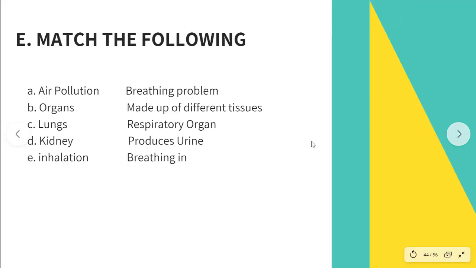The next one is match the following. Here we have not written the question. You can refer to the textbook for that. We've just directly matched the correct sentences. So air pollution, breathing problem; organs made up of different tissues, lungs, respiratory organ; kidney produces urine; inhalation, breathing in.